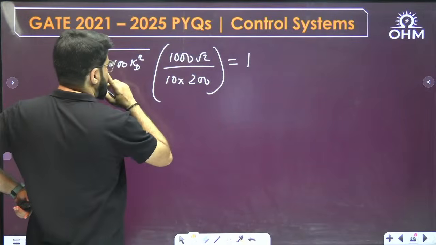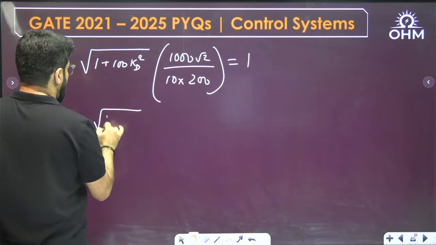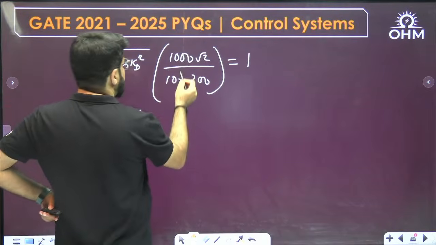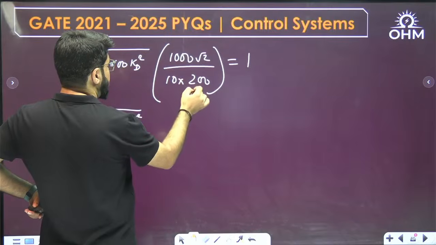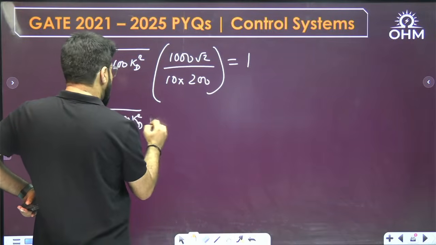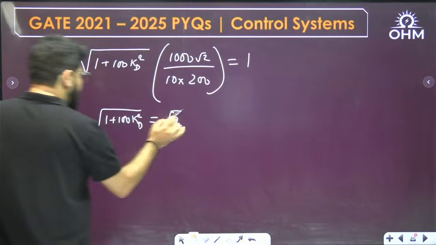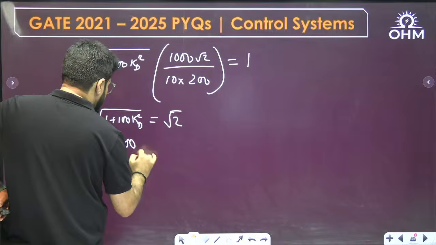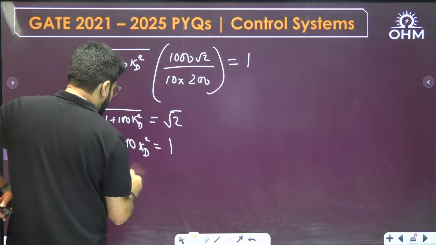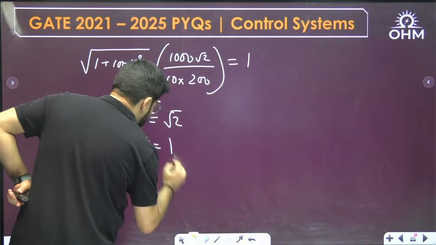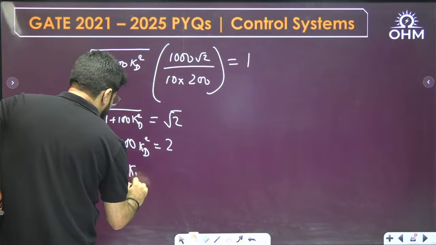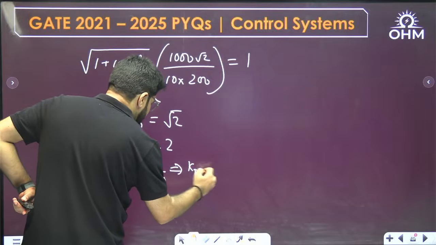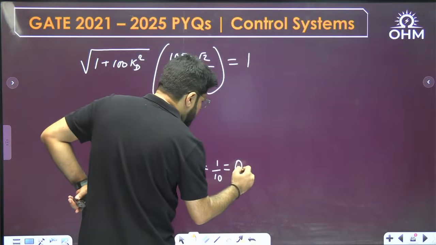The 100 cancels with 200 giving 2, and root 2 by 2 is 1 over root 2, so shifted to the right side only root 2 will be there. Cancelling the under root, 1 plus 100 KD square is 2. So 100 KD square will be 1, KD square will be 1 by 100, and the final answer on taking the root is KD equal to 1 by 10, or 0.1.